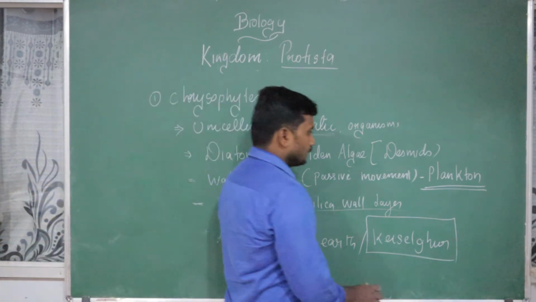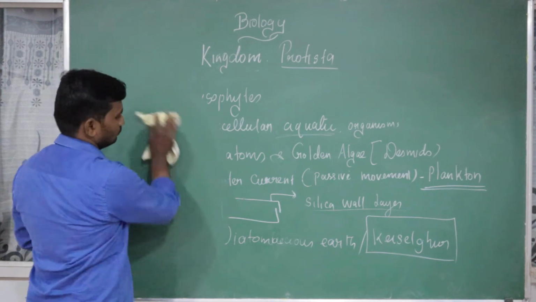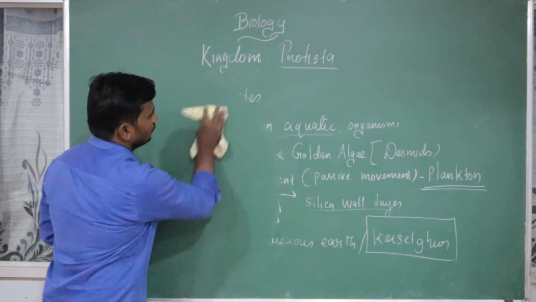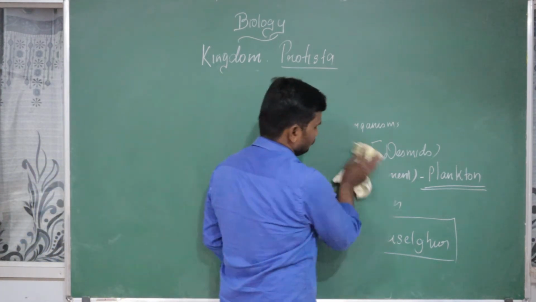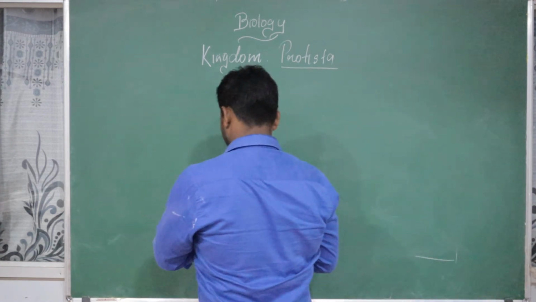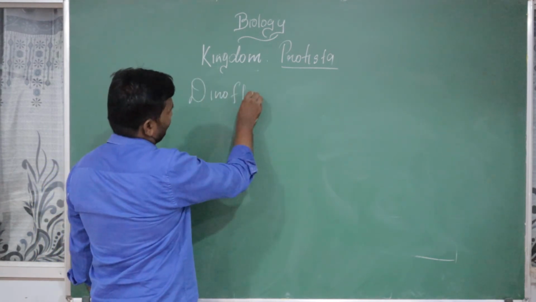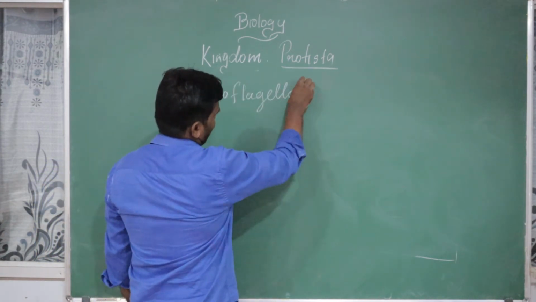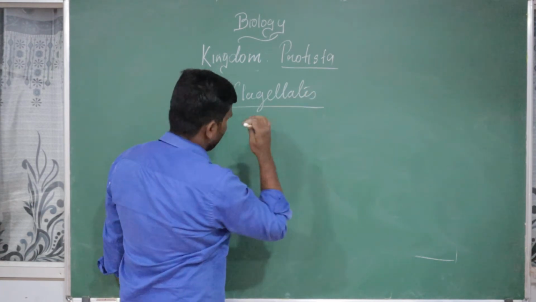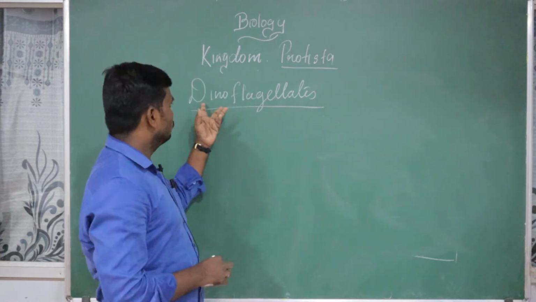When we think about the second group, it is the Dinoflagellates. Dino means two, and flagella, two flagella.